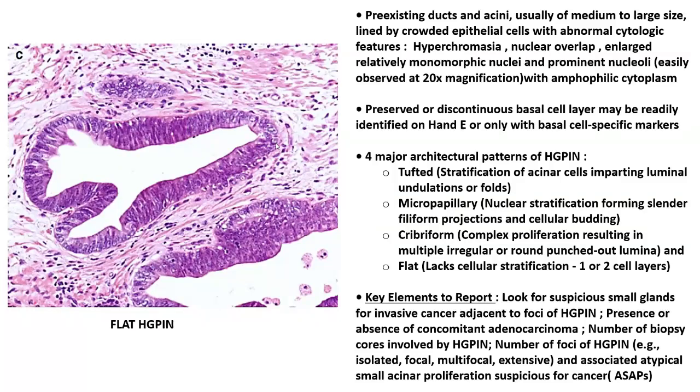Because it's an intraepithelial neoplasia, you will have a preserved layer of basal cells outside. There should not be an absence of the basal cell layer, because if there is a complete absence of the basal cell layer, you are dealing with a prostatic acinar carcinoma and not a prostatic intraepithelial neoplasia.